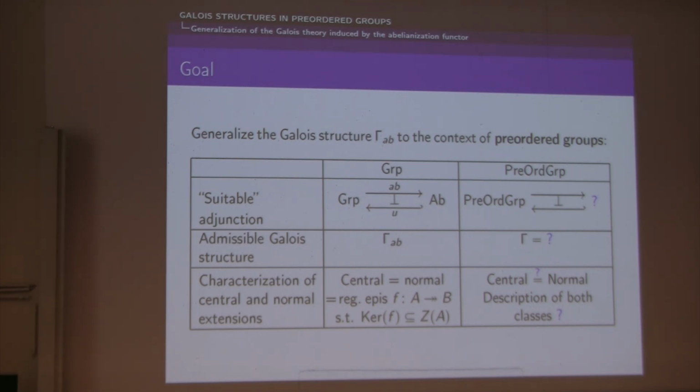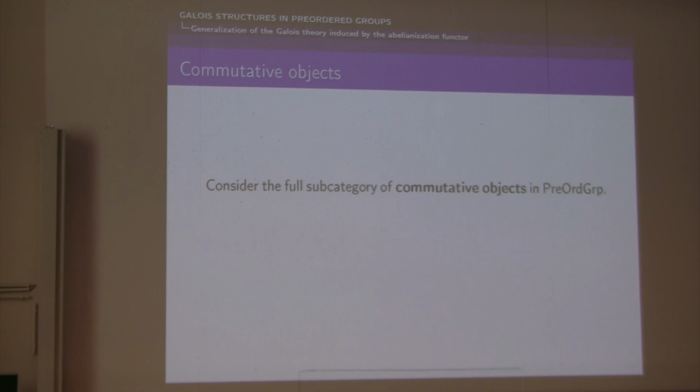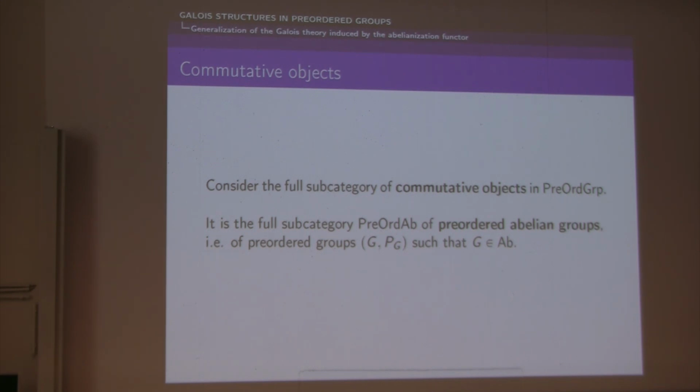So we always have that normal extensions are central, but the converse is not true in general. Here it is the case, and they coincide with regular epimorphisms such that the kernel is in the center of the domain. So these are called algebraically central extensions. So the goal of this part of the talk is to generalize this well-known categorical Galois theory to the context of preordered groups. So for this, we first consider the full subcategory of commutative objects in the category of preordered groups. So this is actually the category of preordered abelian groups, the category whose objects are preordered groups such that the underlying group is an abelian group.